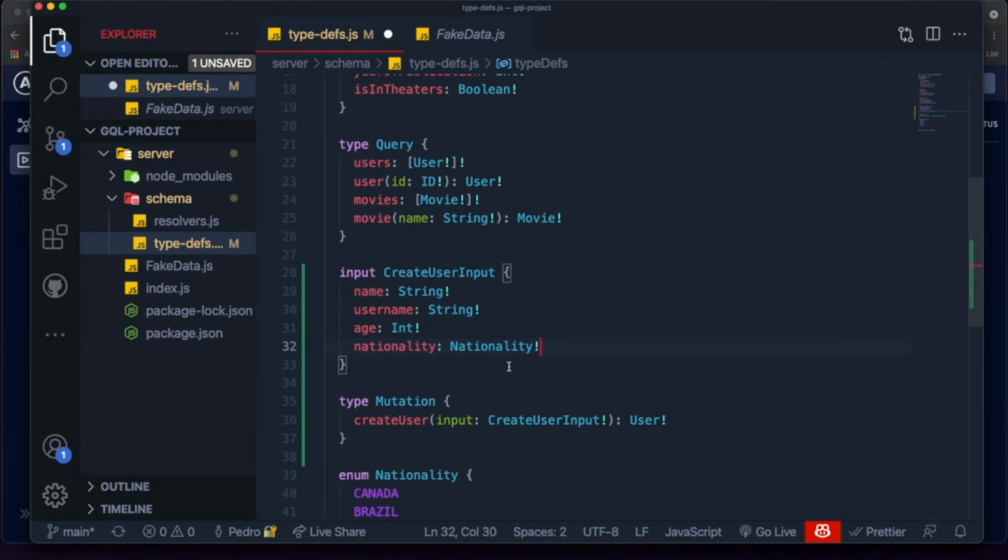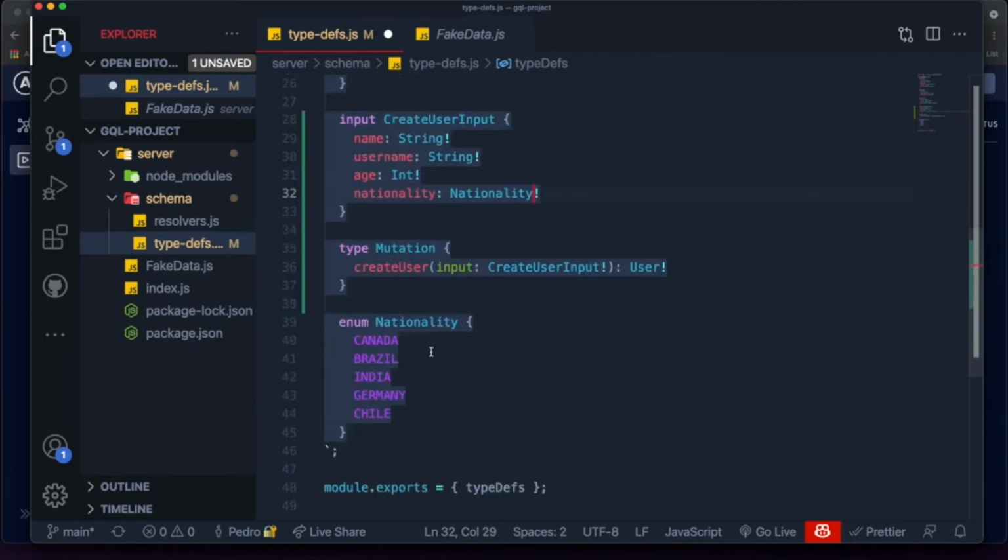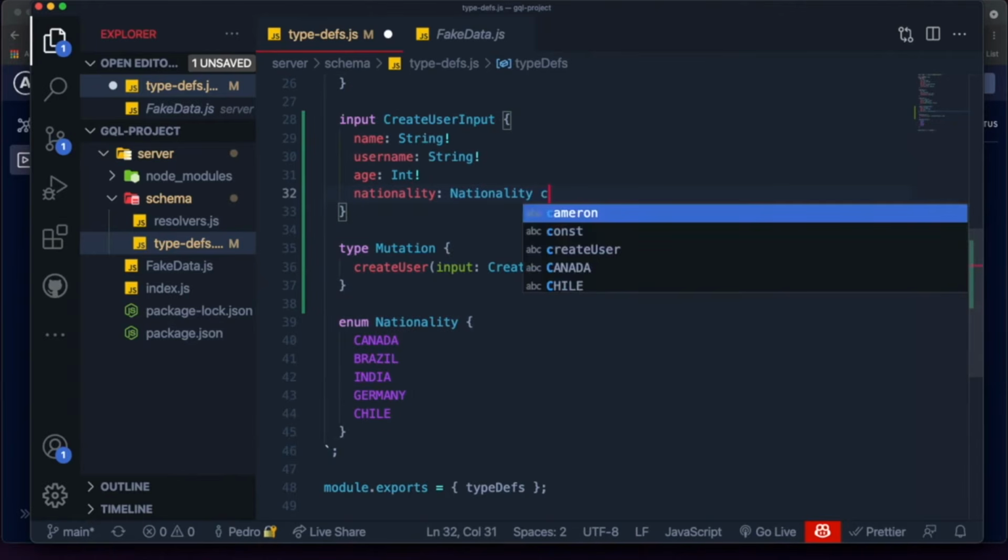And by the way, since nationality is not a specific type, it's an enum that we created, I do want to allow it to not be passed, to not be required. The reason for that is because when you're working with predefined types like this, you need to account for the fact that maybe someone, for some reason, passes Canada but without capital letters like this.